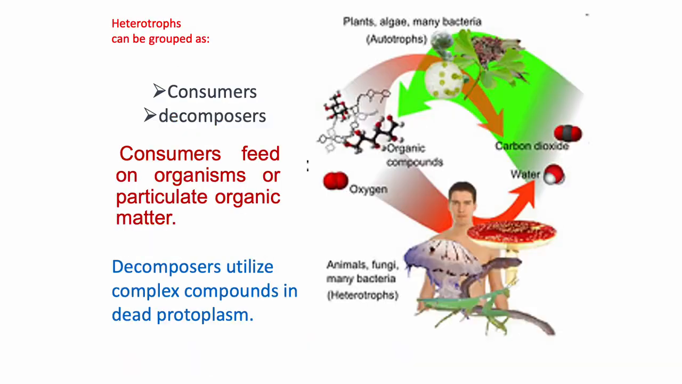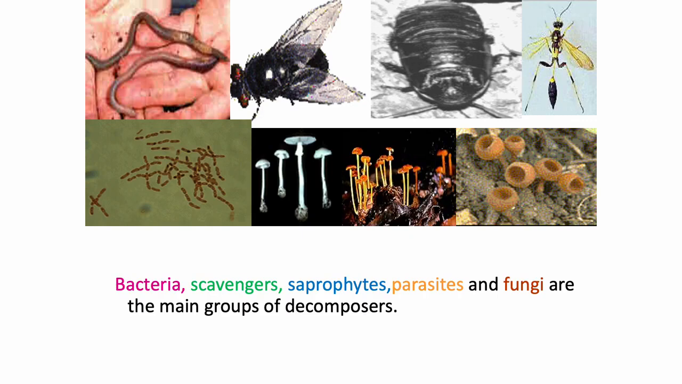Here in this picture you can observe the different types of heterotrophs. The heterotrophs are grouped as consumers and decomposers. Consumers feed on organisms, whereas decomposers utilize the complex compounds present in dead organisms. In this picture, you can observe the different types of decomposers, such as earthworms, mosquitoes, houseflies, different types of mushrooms, bacteria, etc.